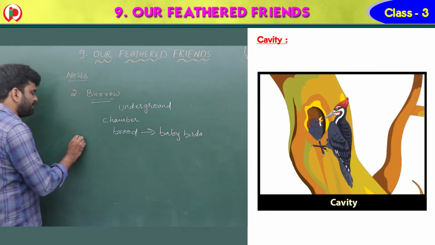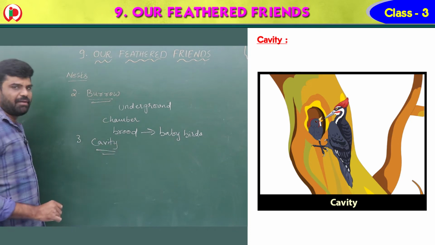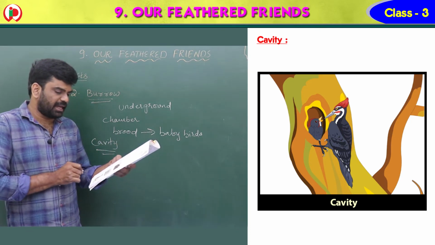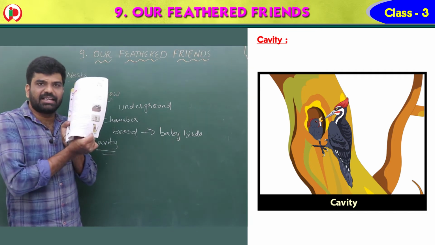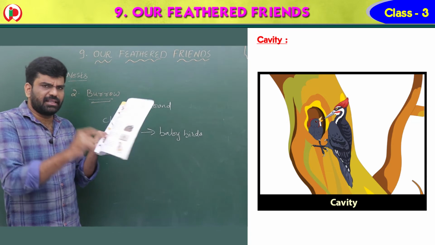Third one is cavity, children. What is the third one? Cavity. These are the nests inside the trees. See children, these are the common ones we see in regular places. These are the nests inside the trees.